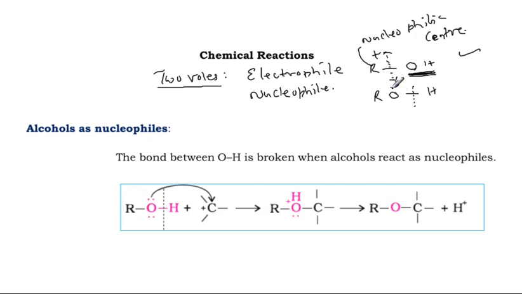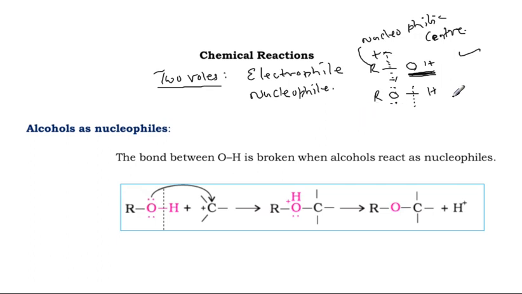Around oxygen there are already two lone pairs of electrons, so this is electron rich. Because it is electron rich, it looks for an electrophile. Because of negative electron density, it looks for a nucleophile.